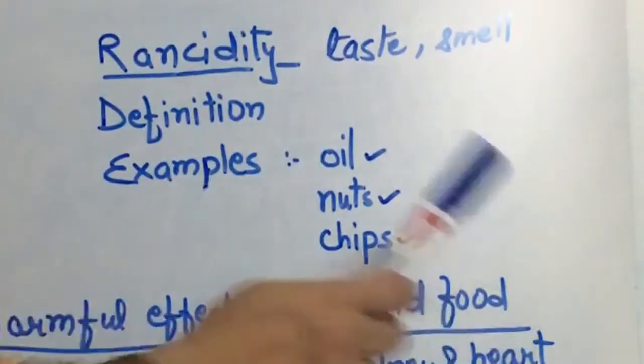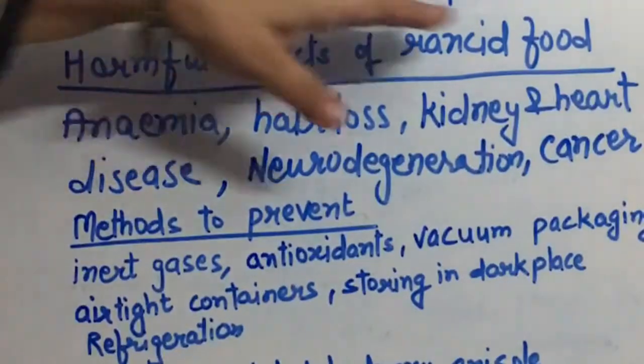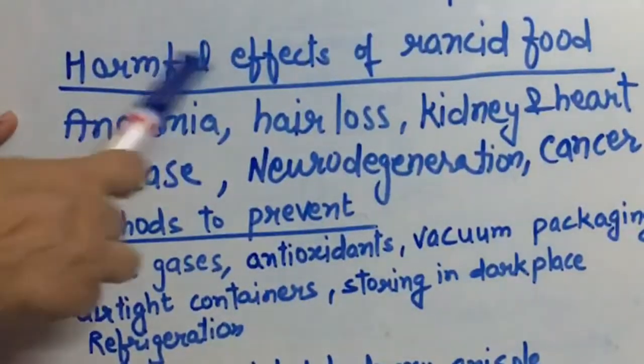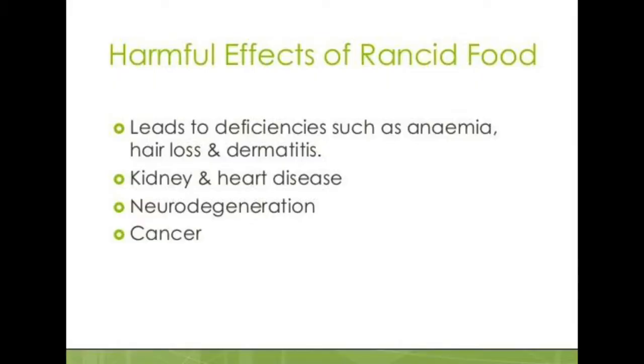Now what are the harmful effects of the rancid food? The harmful effect of rancid food is anemia, that means less iron in the blood. Hair loss can also be a harmful effect of rancid food. Then there are kidney and heart diseases, neurodegeneration, and even cancer.